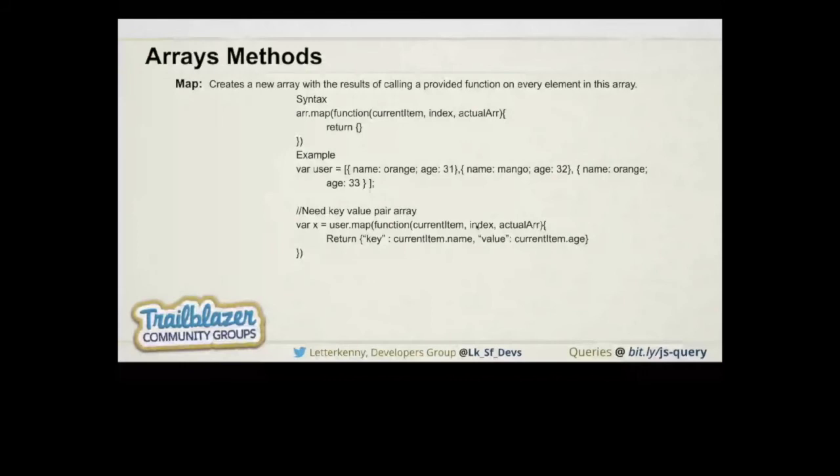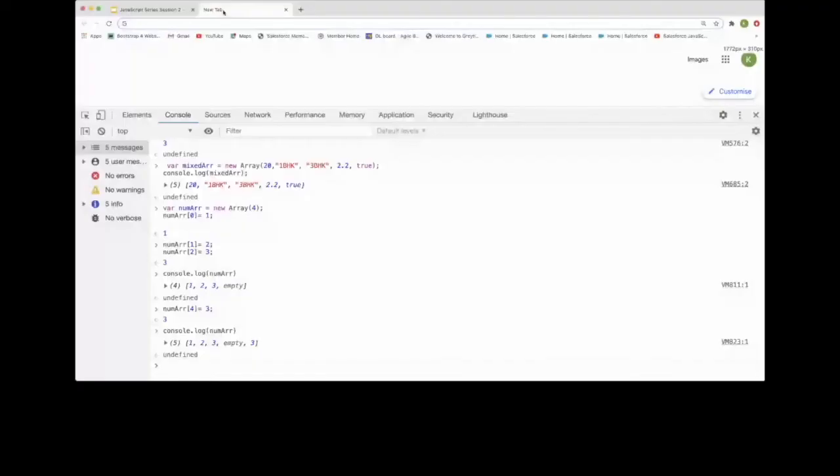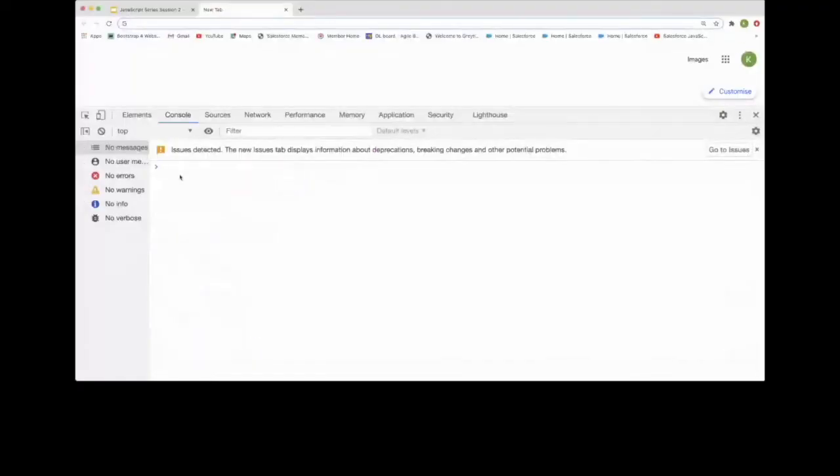So let's take an example and use the console to achieve this. I just remove that. I'm creating an object array called users, and in each object we have a property called name, and the name is Kamal. The second property is age, that's 32, and the third property is ID, 1. We have an array of this type of object.